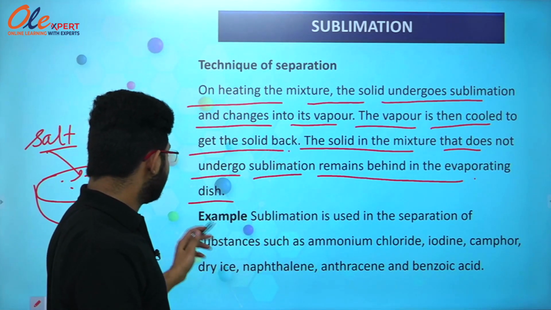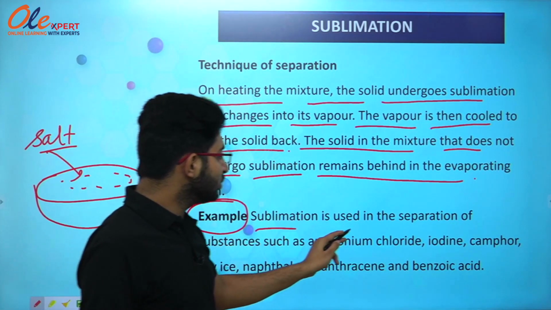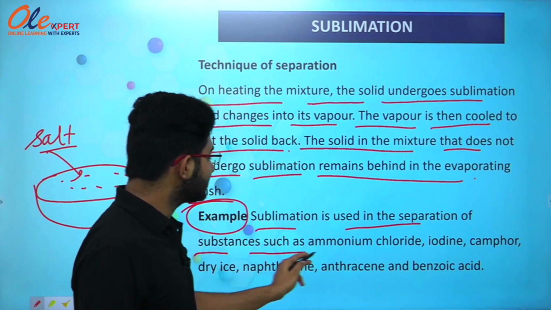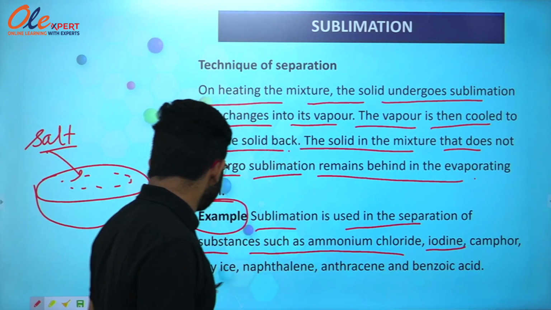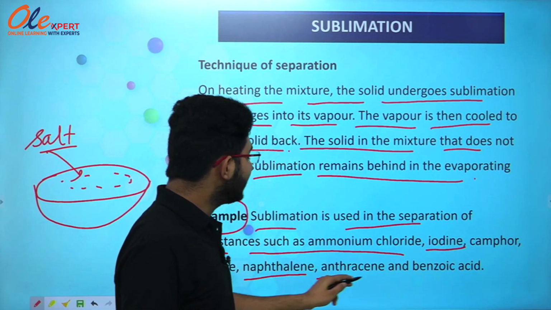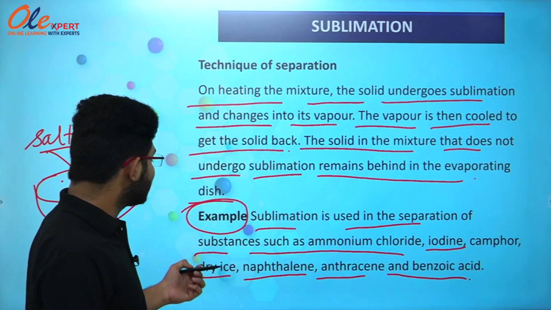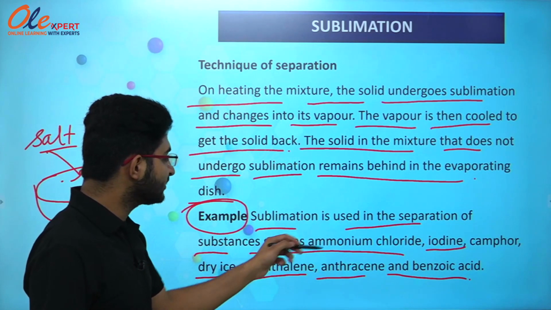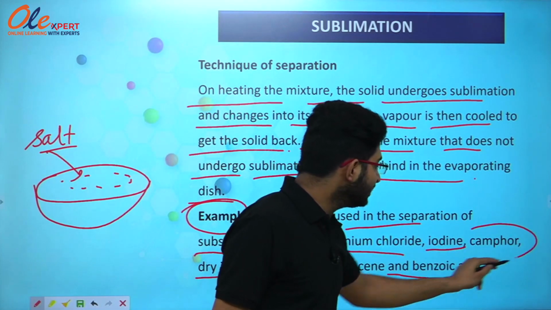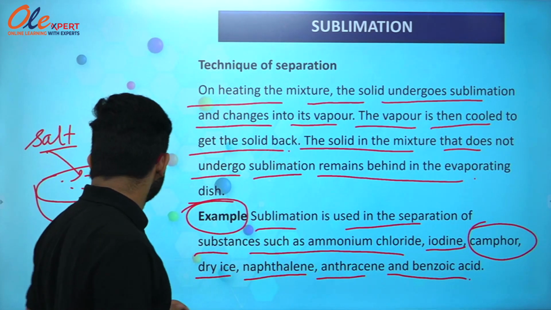Example, sublimation is used in the separation of substances such as ammonium chloride, iodine, camphor, dry ice, naphthalene, anthracene and benzoic acid. So these are some other examples of the mixtures from which we obtain these kinds of substances, and we have studied the example of camphor in the previous slide as well.